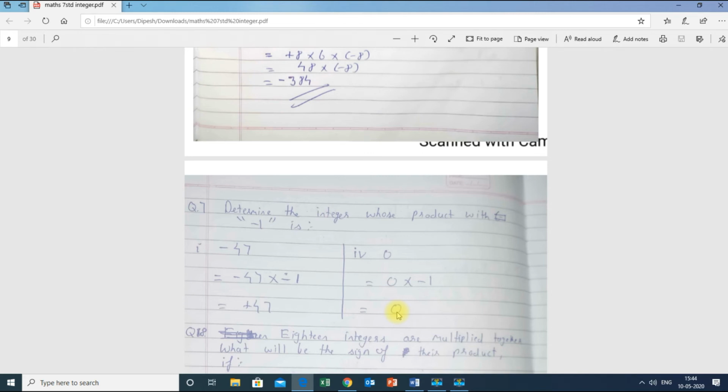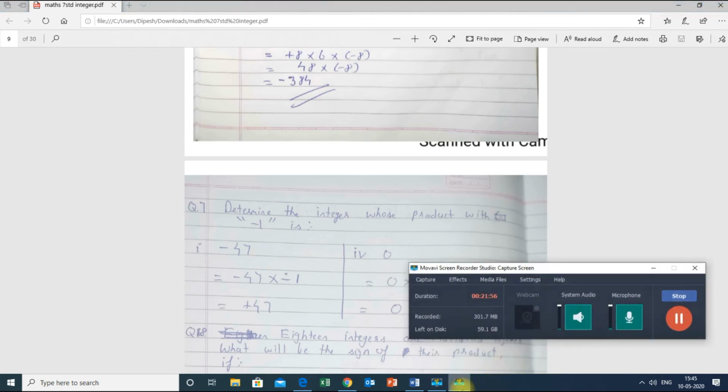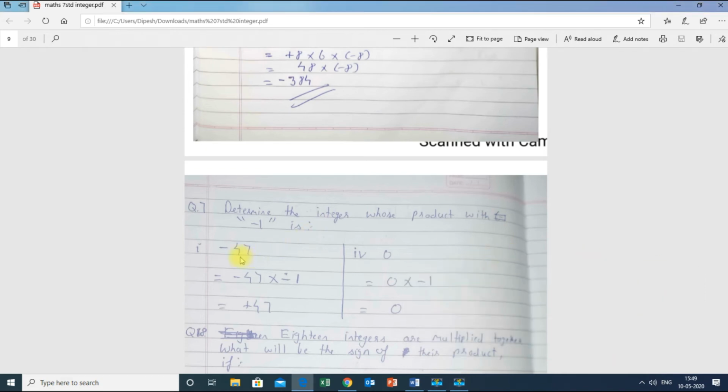What they mean to say is that whatever number they have given, if we multiply that number with minus 1, what will be the answer? That we have to determine. Over here, if we multiply minus 47 with minus 1, that is minus 47 into minus 1 is plus 47, because minus minus is plus.